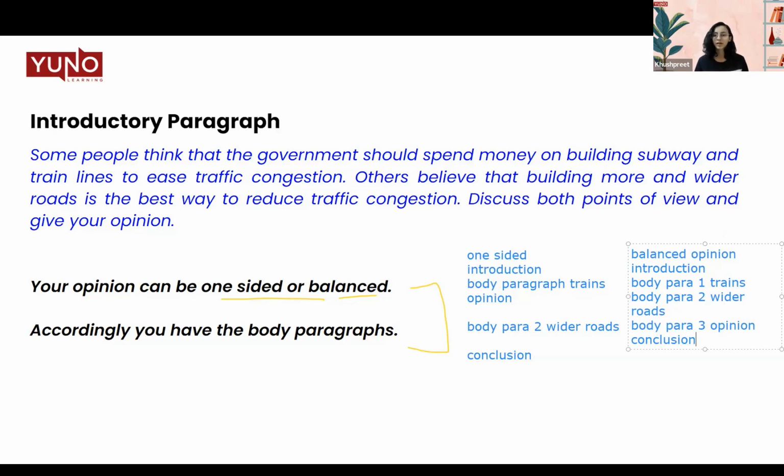For this particular webinar, we have chosen a balanced opinion. So you can see how to create 3 body paragraphs apart from introduction and conclusion. So let's begin.